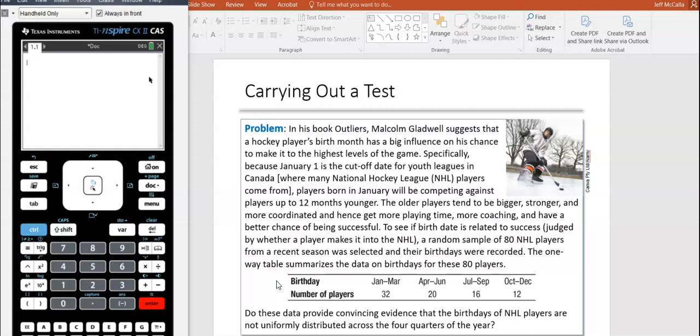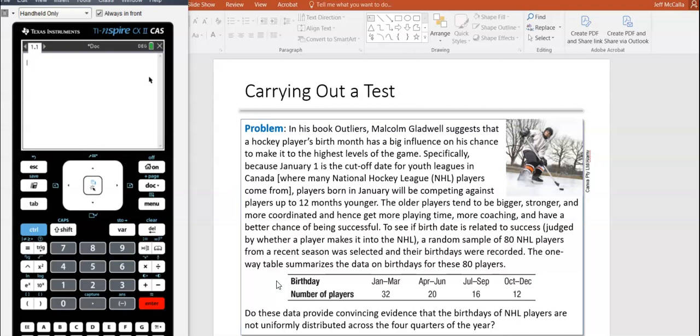In his book, Outliers, Malcolm Gladwell suggests that a hockey player's birth month has a big influence on the chance to make it to the highest level of the game, to make the pros. Specifically, because January 1st is the cutoff date for youth leagues in Canada. And honestly, most hockey players come from Canada, or at least a big majority. Players born in January will be competing against players up to 12 months younger. So that could be kind of an advantage, especially when you're young. If you're a little bit stronger, a little bit bigger, maybe more coordinated, then you might have the advantages of getting more playing time, more coaching. You just might be more successful, right?